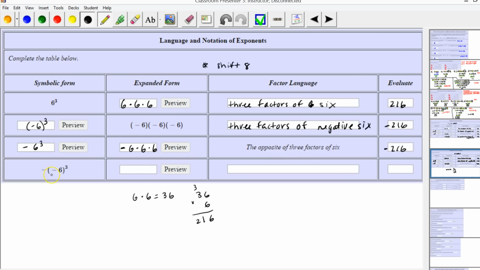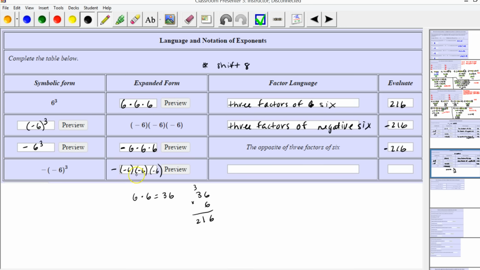Now finally, we have a symbolic form again, and we're going to write it in expanded form and in factor language. So basically, notice this is just like this one, but we have an opposite out front. So we have an opposite of 3 factors of -6. Okay.